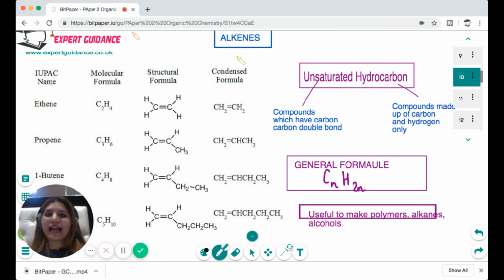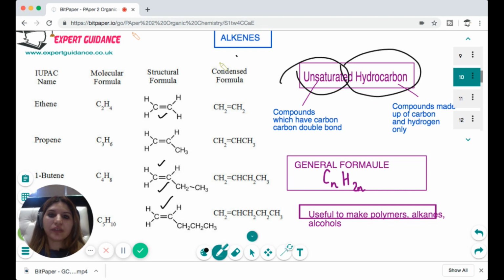Now what is an alkene? Since alkene has a double bond, it is an unsaturated hydrocarbon. So alkenes are unsaturated hydrocarbons, that is, compounds made up of carbon and hydrogen only, where a carbon-carbon double bond is present. The general formula is CnH2n, and they are used to make polymers, alkanes, and alcohols, and we'll be seeing next how we can do that.